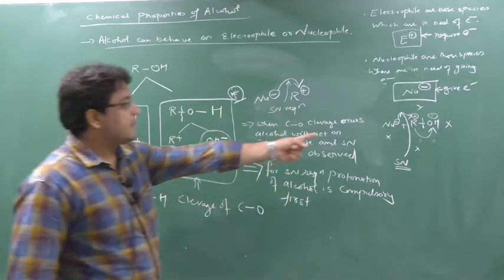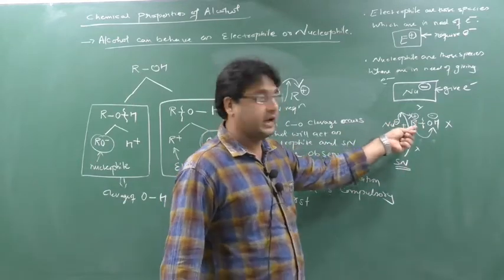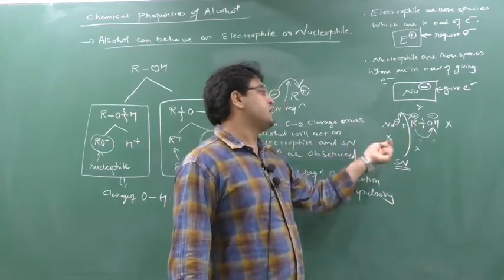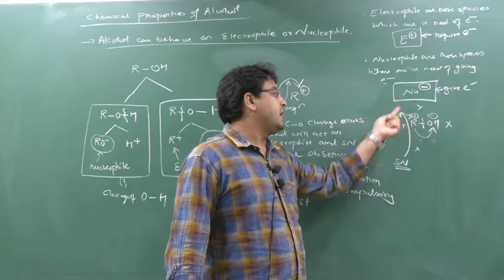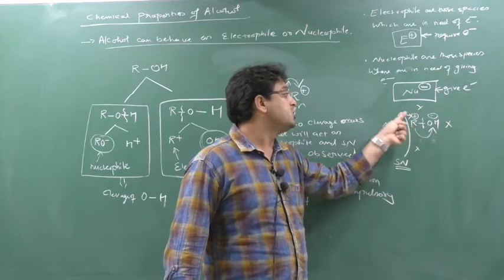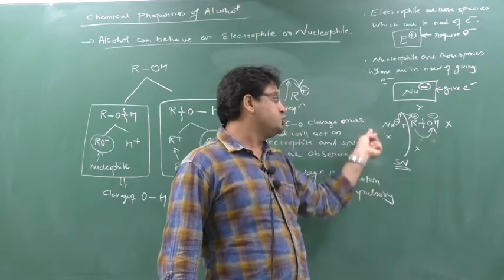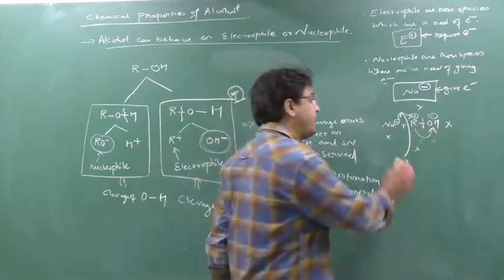So is this type of reaction directly possible? No, it is not possible directly. What are you understanding? You are understanding that the nucleophile will attack on this R and R will release this OH minus. No, directly it is not possible. First this ROH should undergo protonation. After undergoing the protonation, only then can this nucleophile attack on this R. How will it happen? We will see this.